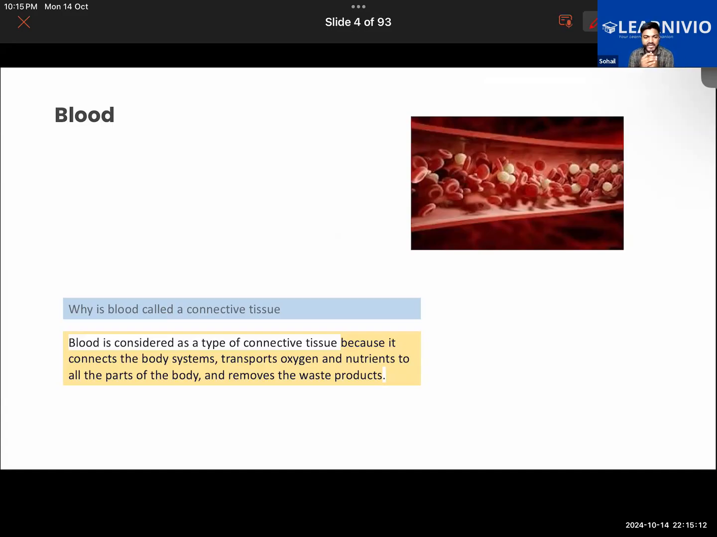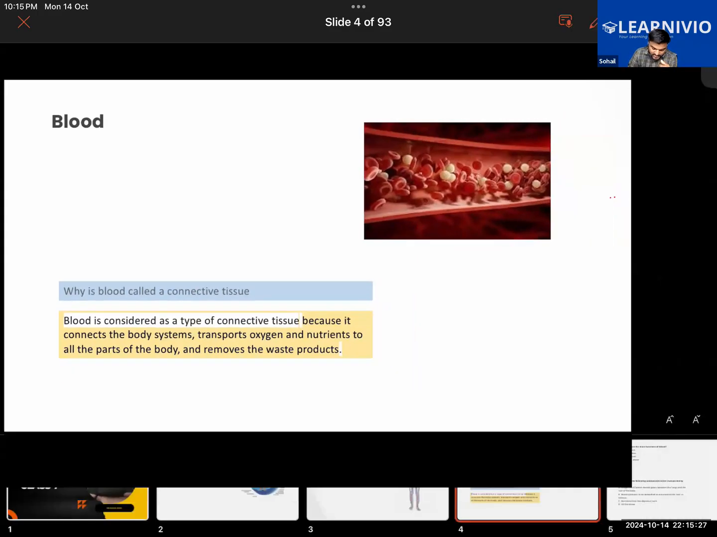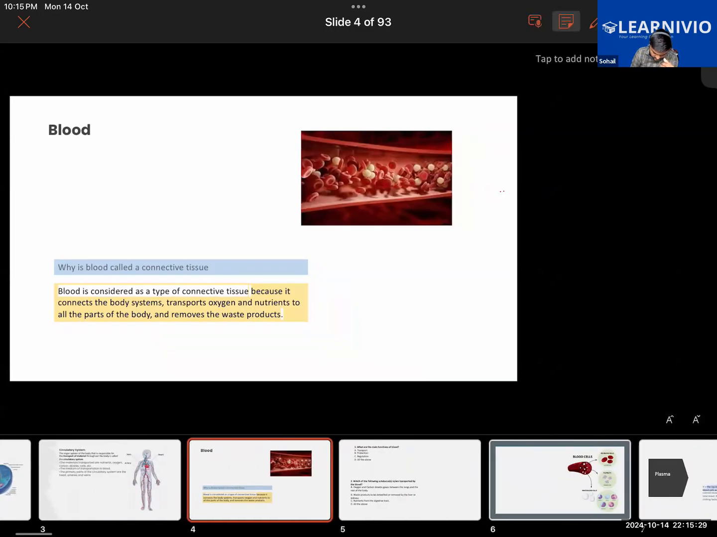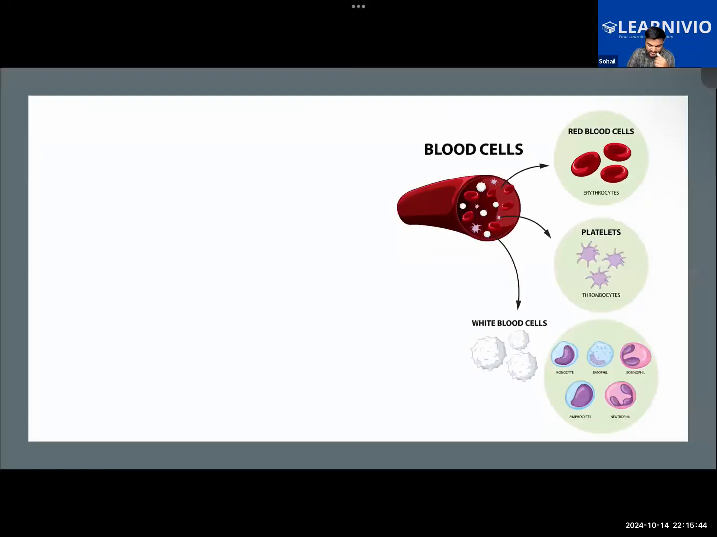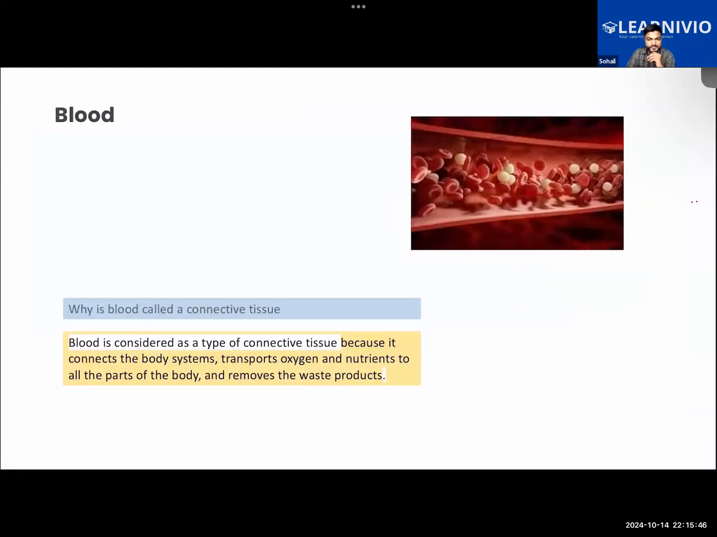The blood here is acting as a medium of transportation of all the essential substances, whether it be oxygen, nutrients, water, etc. Also, the blood will be carrying oxygen from the lungs and transporting it to different cells of the body.